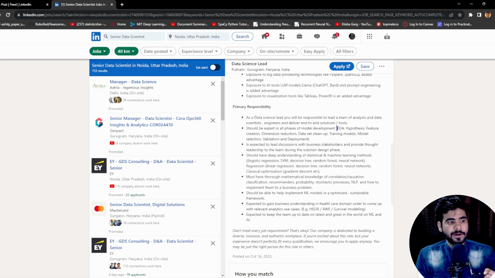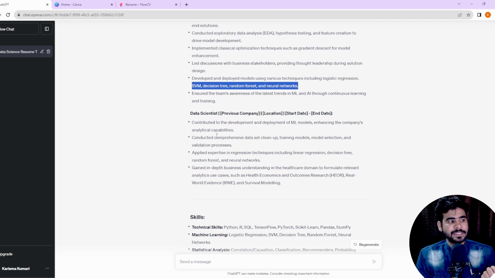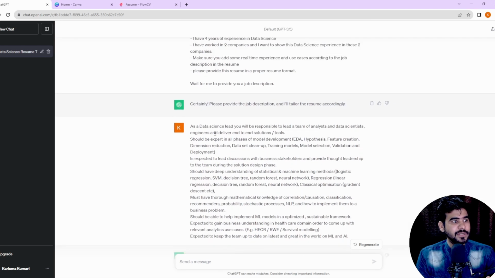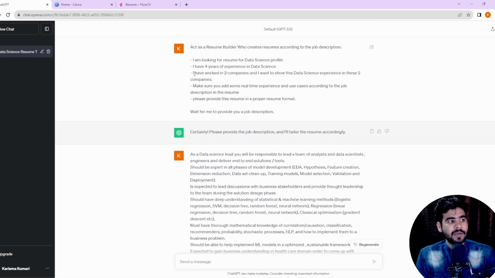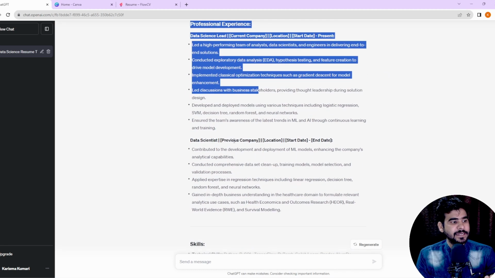Again, in our description I have EDA, hypothesis testing, feature selection, feature creation. So these are the things that we have. If I show you again, as you can see, EDA, hypothesis testing, feature creation, and model development. So all those things we have. Now here, these are the complete skills that we have, right? Now if I talk about the second experience, because I have mentioned I have experience in 2 companies. I have worked in 2 companies, and I want to showcase this data science experience in 2 companies. So that's why we are getting here the first company and the second company.